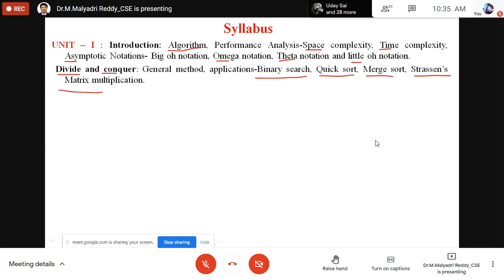When you listen and understand this one, it is fine; otherwise you will get very confused. Why? Because for each and every algorithm we have to write the algorithm for the given problem and calculate the complexity of the given problem. After that we have to give its performance factors, whether this algorithm is better or not. If we can analyze that, the subject is very simple. Otherwise you will get some confusion.